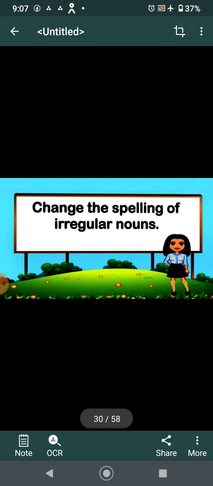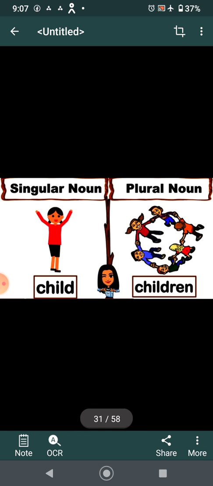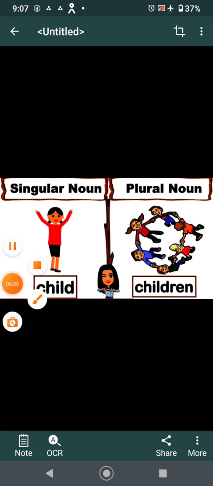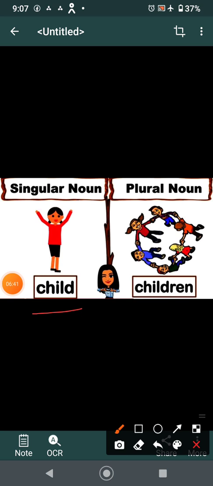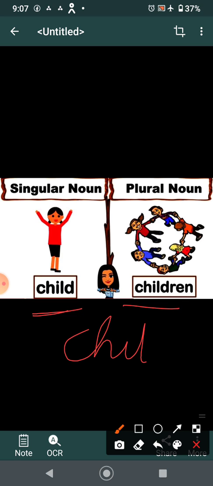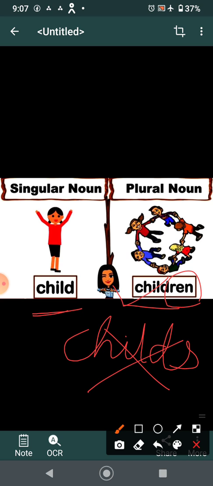Knives, knives. Now children, the next rule is change in the spellings of irregular nouns. Now what are irregular nouns? Irregular nouns are nouns of which singular and plural are different. For example, here singular is child, plural is children, not childs. It is not childs. No, it's wrong. Children, R-E-N is there.